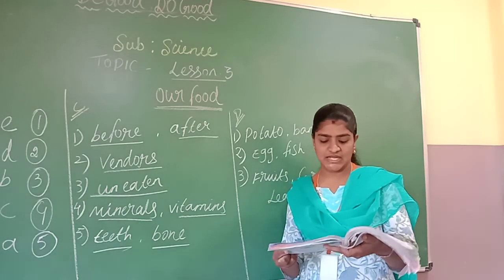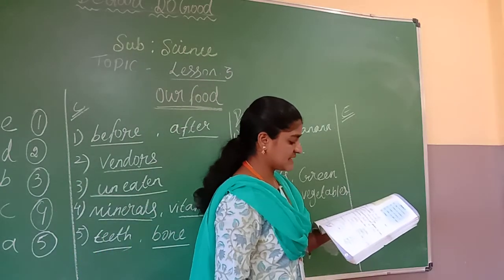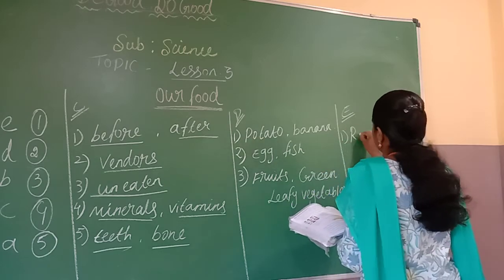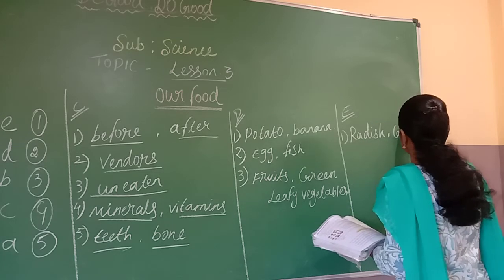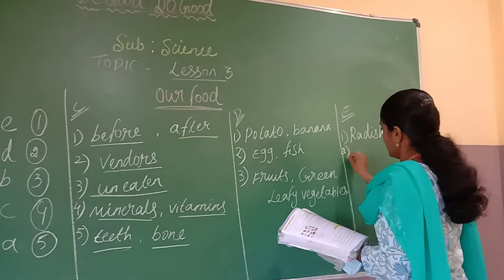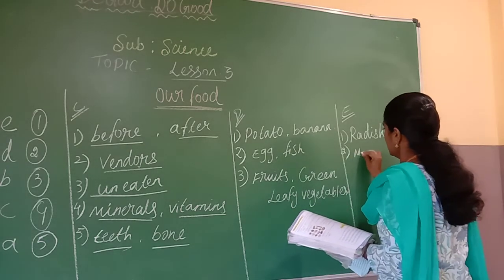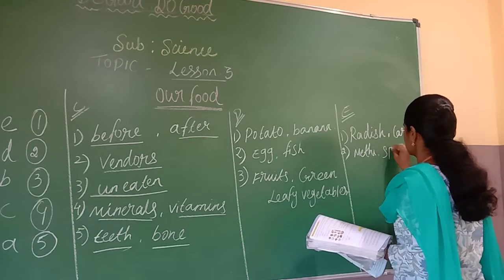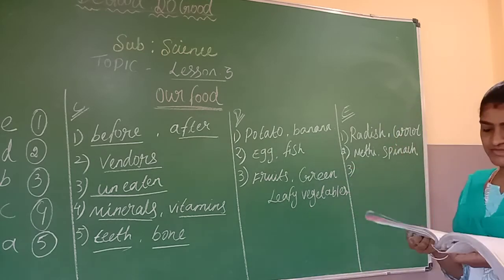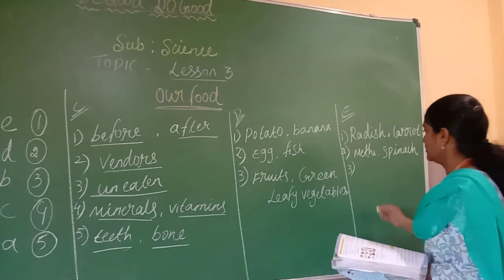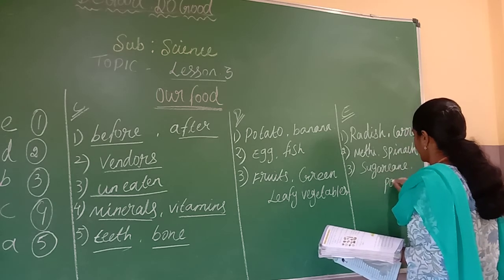So that is name any vegetables that are. First one from the roots, what are the vegetables we are getting? The first one is radish and carrot. And second one, from the leaves we will be getting spinach and methi. M-E-T-H-I, methi, spinach. And the third one, from the stems we will be getting sugarcane and potato. First you write sugarcane, then you can write potato.